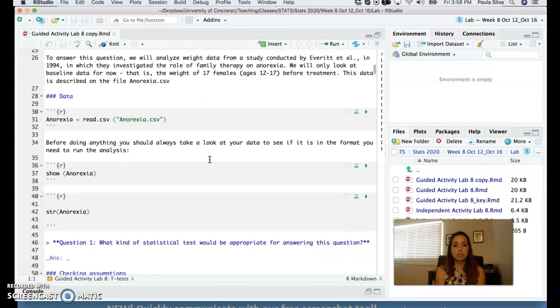To answer this question, we will analyze data from a study conducted by Everett et al. in 1994, in which they investigated the role of family therapy on anorexia. We will look at baseline data for now, that is the weight of 17 females, 12 to 17 years old, before treatment. So just looking at before they got any interventions, what did their weight look like in comparison to the general population?